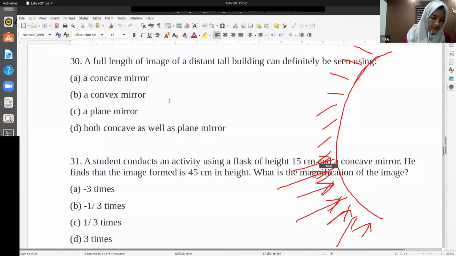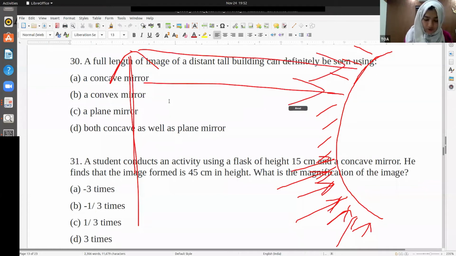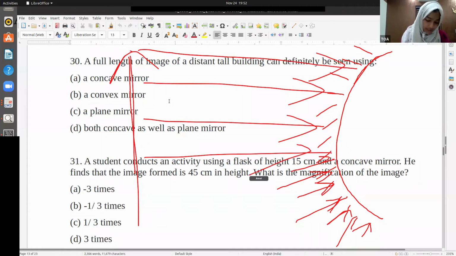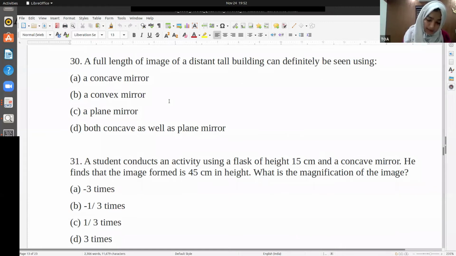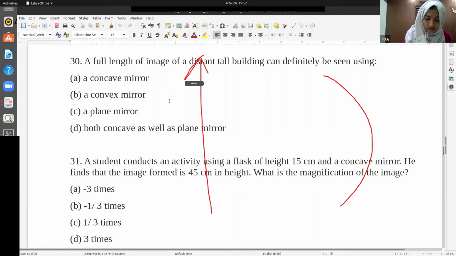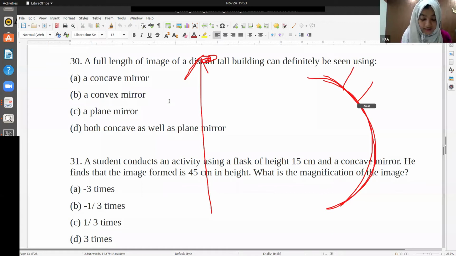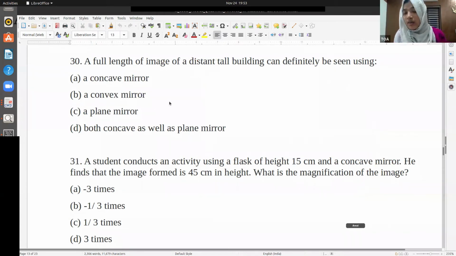Okay, if it is a very tall building, this light can somehow be incident on this convex mirror. But what if it is a concave mirror? See, if it is a very tall building, this portion of the light won't be able to reach it. So it's about the view. Okay, larger area of view of the convex mirror. That's why we are using convex mirrors in vehicles and everything.